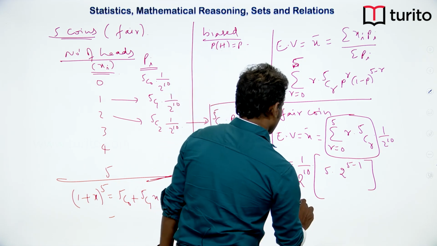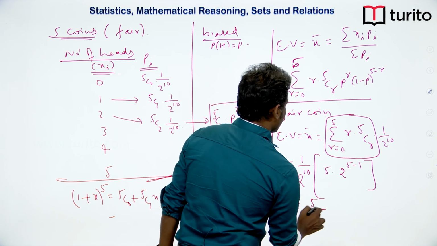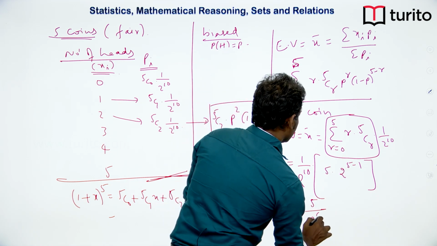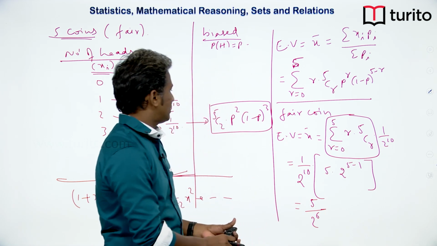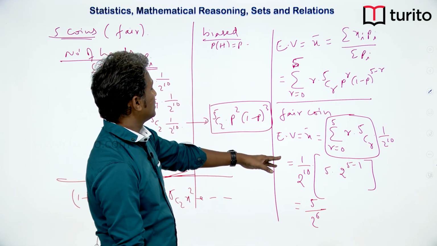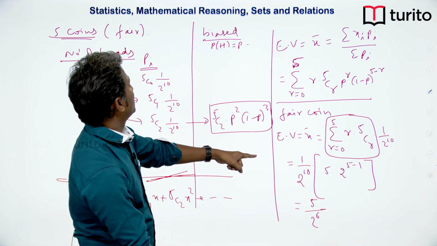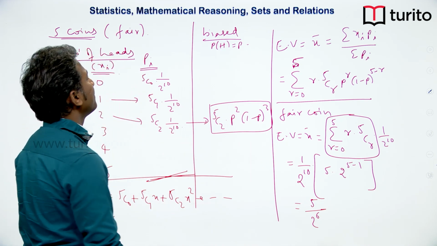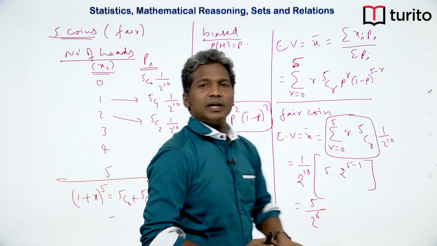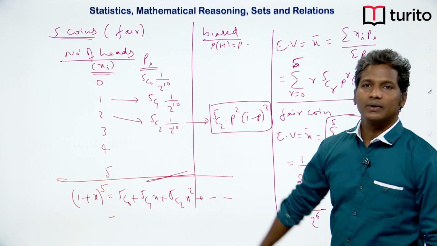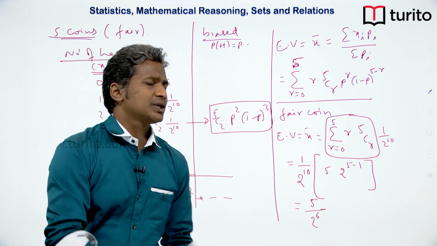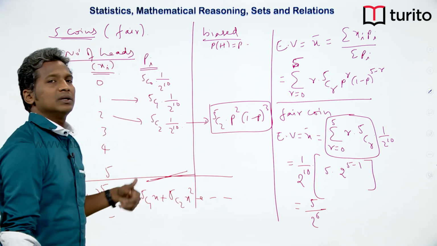Here it comes out to be 5 by 2, we are just taking out 2 power 4, so this is 2 power 5. This is our expected average. This is the expected value, that is right. This way we can calculate the expected value. But the main essence of this problem is to show you what the binomial distribution is.